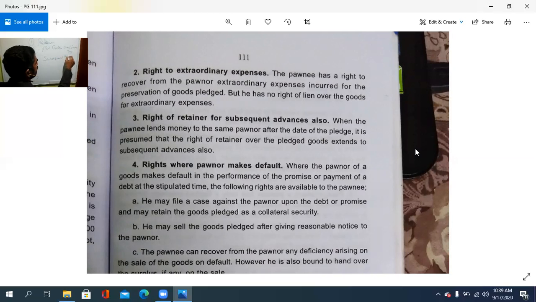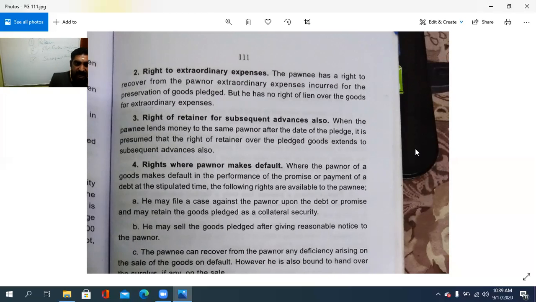Then third, right of retainer for subsequent advance also. So what is that? When the pony or the pledgee lends money to the same owner after the date of the pledge, it is presumed that the right of the retainer over the pledged goods extends to subsequent advances also. Appo same ownerക്ക് തന്നെ pony എന്ത് ചെയ്യുന്നു? After the date of the pledge, pledgeന്റെ ആ ഒരു particular dateന് ശേഷം pony lends money to the same owner കൊടുക്കുകയാണെങ്കിൽ,